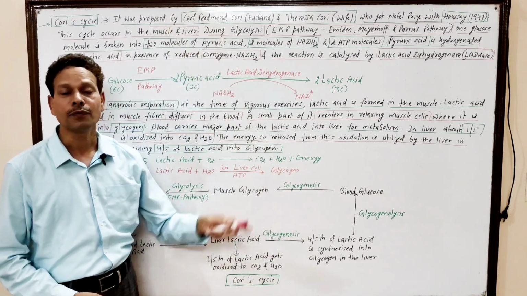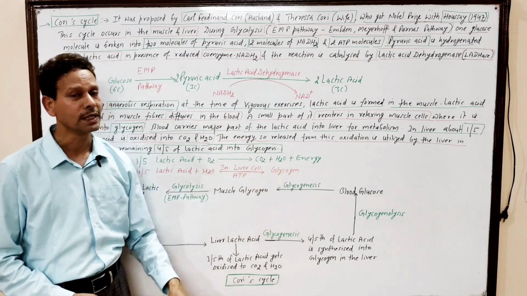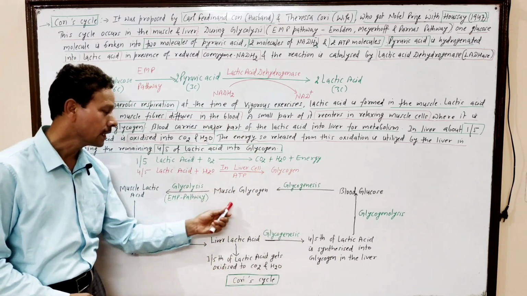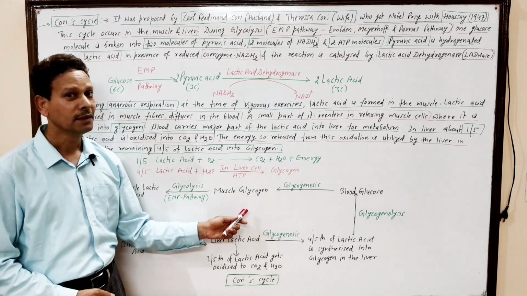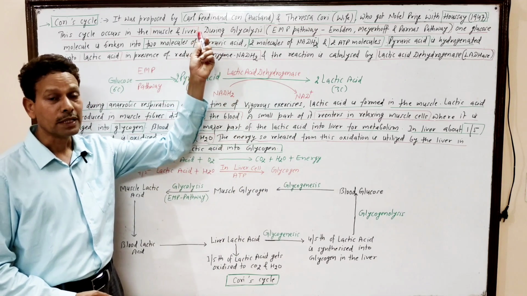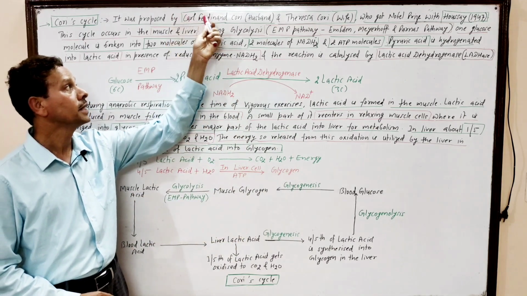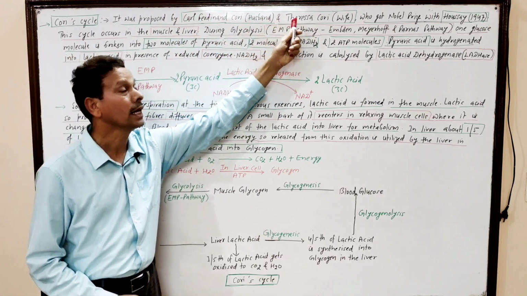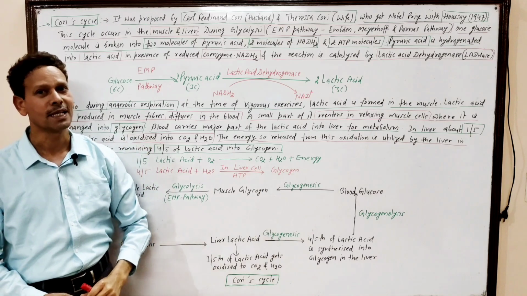This is a very easy topic for BSc students, the Cori and Cori cycle that takes place in our muscles and liver. Dear students, this entire process was given by C.F. Cori, husband, and Theresa Cori, so it is named the Cori and Cori cycle.